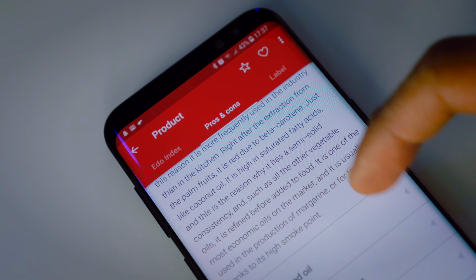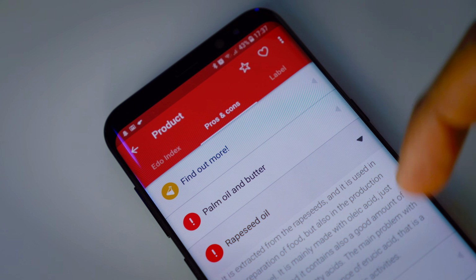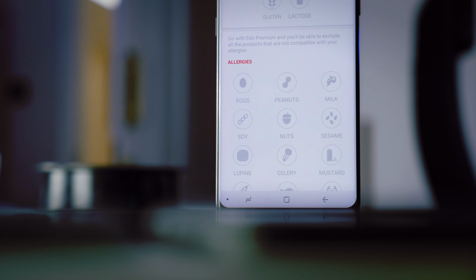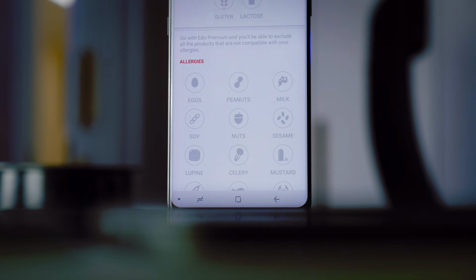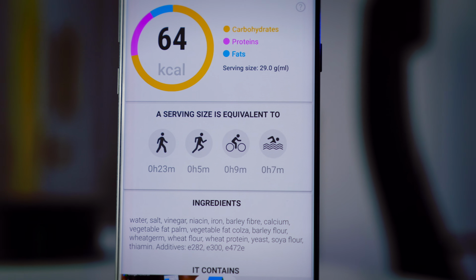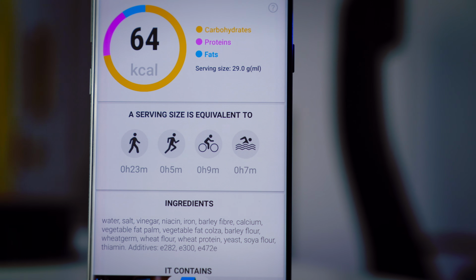So it'll tell you, for example, that this thing has sesame oil in it, and this is what sesame oil is going to do. It takes into account allergies, and it even goes to the extent of breaking down how much a certain serving of a food is going to mean in terms of how much walking you need to do to burn off the calories.